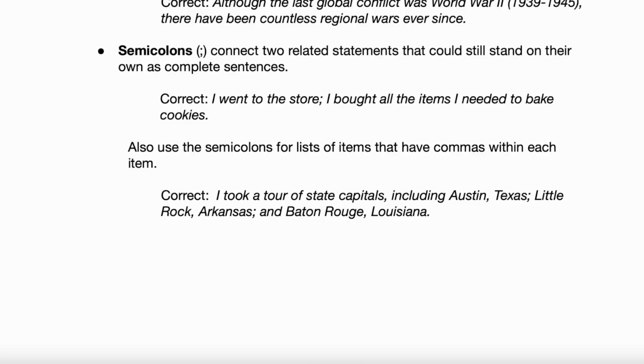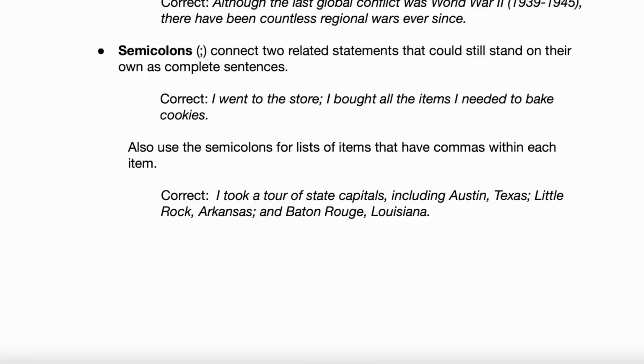So notice we've got two semicolons in that sentence, and they're clearly not standalone thoughts, right? Little Rock, Arkansas is not a standalone thought, and Baton Rouge, Louisiana is clearly not a standalone thought. But why can you use a semicolon there? Well, we've got a list of three items here. That is three state capitals. Now, do you know that if you're talking about a city in a particular state, like Austin, Texas, there's a comma after Austin? Are you familiar with that? Like Miami, Florida. So Austin, Texas is one thing. It's not two different things. Does that make sense?